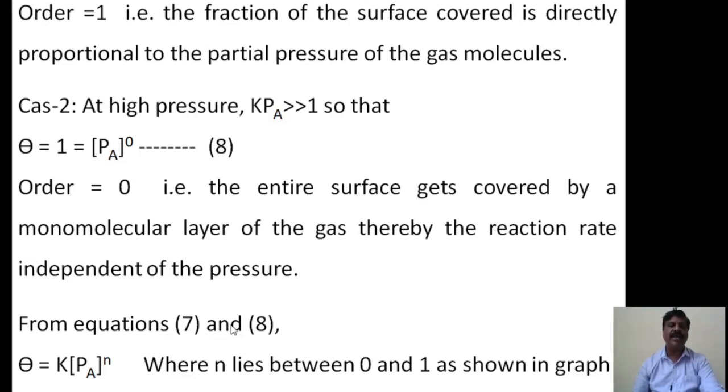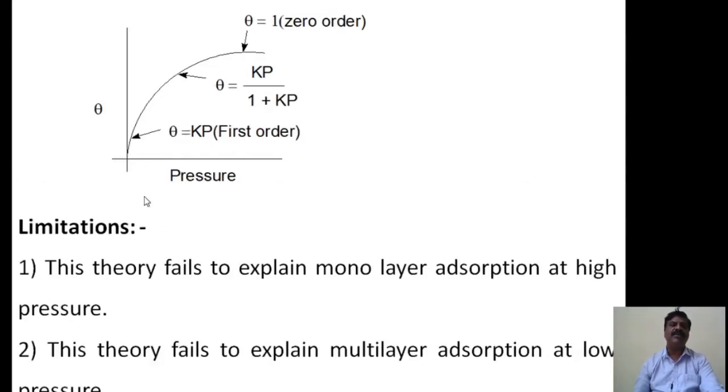From equations 7 and 8, we can conclude that theta equals k times the partial pressure of A to the power of n. Here n lies between 0 and 1, which means the order of the reaction is between 0 and 1, depending on the pressure. This can be explained with a graph plotting surface covered against pressure. We get a curve like this.